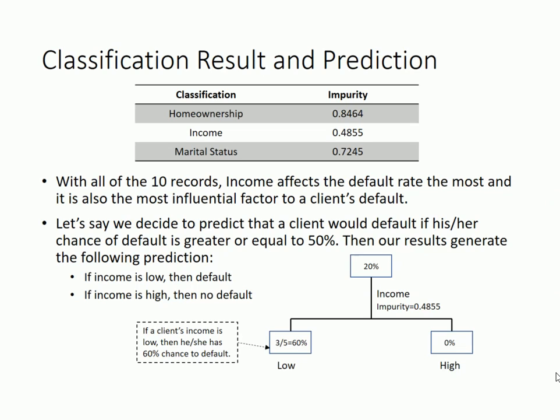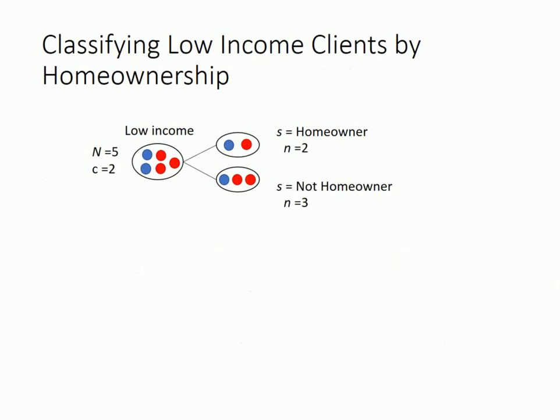You probably are not quite comfortable with the prediction that a client will default if his or her income is low. After all, if we apply this prediction back to our data, this prediction is only correct 60% of the time. This is primarily because the records are not pure enough in the low-income case. So we can further classify clients with low income to see if we can obtain pure classifications.